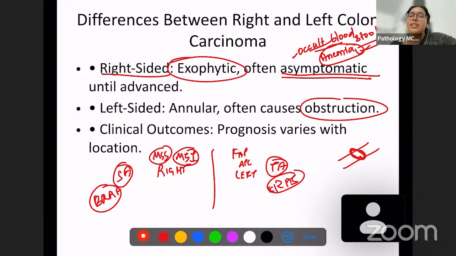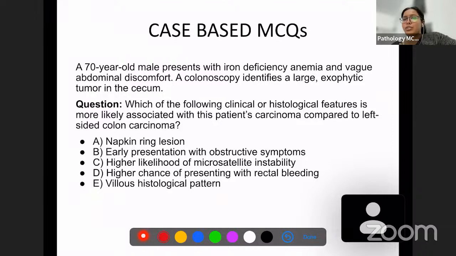Then the MSI associated tumors, the right-sided tumors, they have a mucinous histology mostly. Okay. And they can have normal conventional adenocarcinoma histology. They can also have a mucinous histology. So that is it. So now we will go ahead and discuss a few multiple choice and case-based questions to just review whatever we have read in this class.